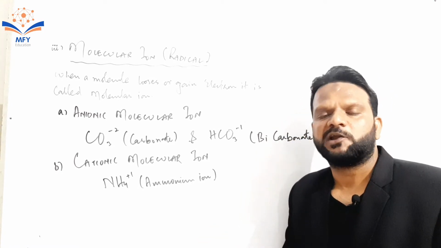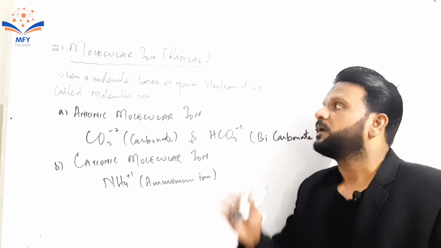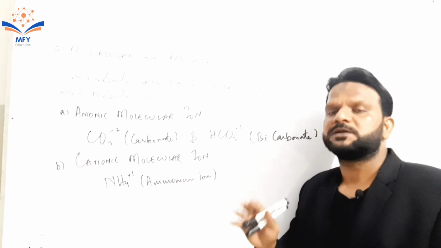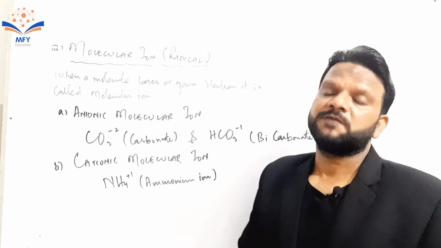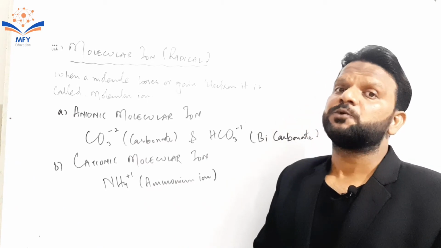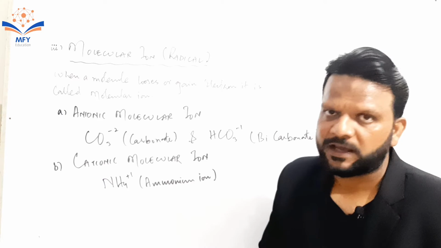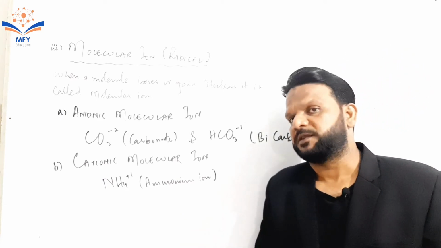How can we define molecular ion? A group of charged atoms, or when a molecule loses or gains electron, it forms a molecular ion, which is also known as radical. Molecular ion is also divided into two categories, cationic molecular ion and anionic molecular ion, on the basis of charge they possess.